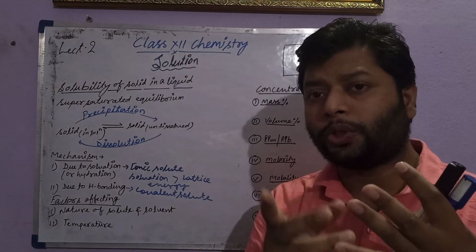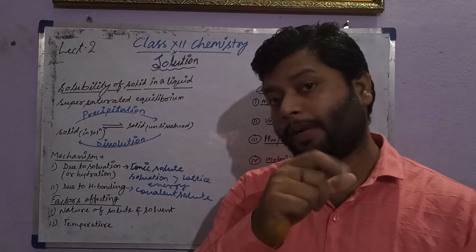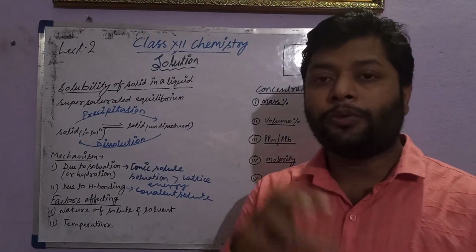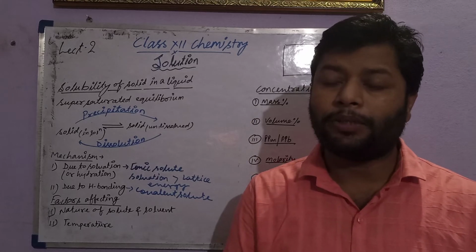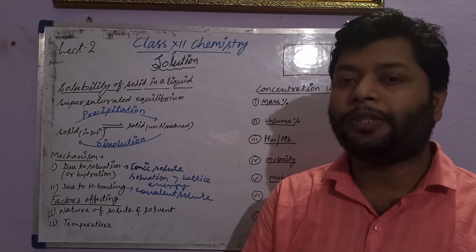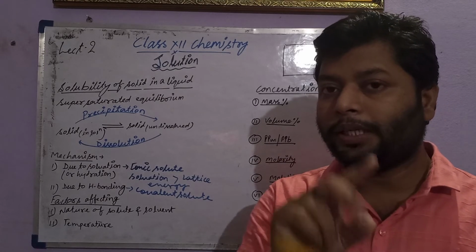Glucose, fructose, sucrose can easily dissolve in water because they can easily form a hydrogen bond with the water molecule. At the same time, urea is also an important solute molecule that can easily make a hydrogen bond with water, so it can dissolve in water.